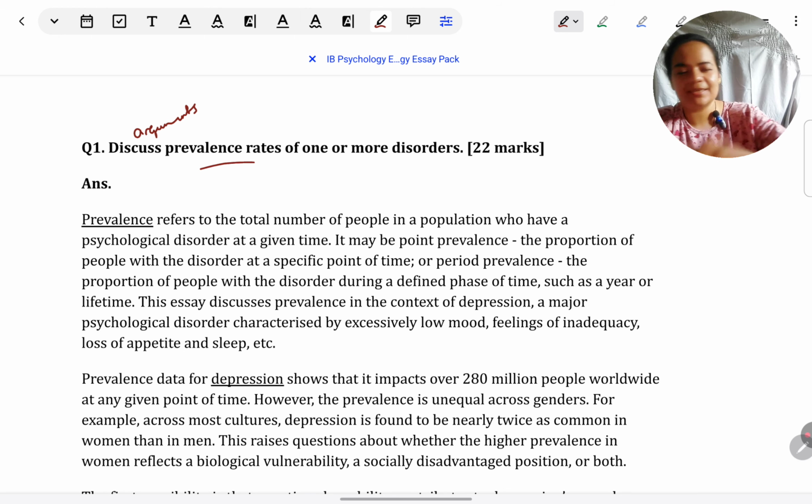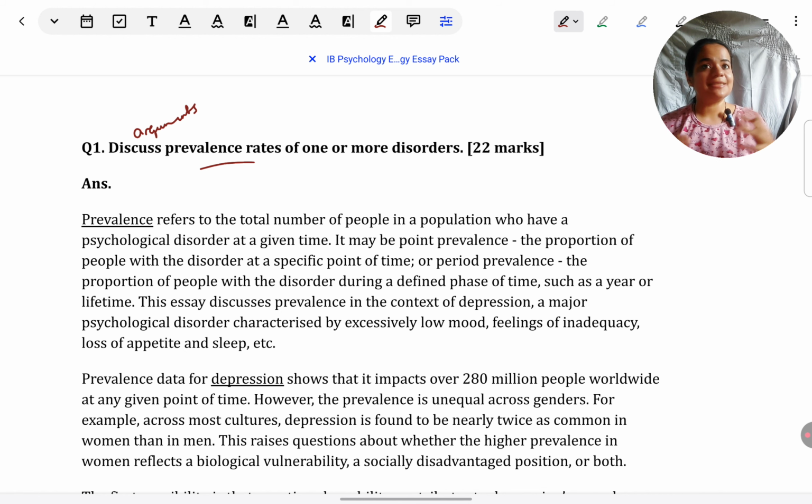Like if it's prevalence rates, there are so many things you can discuss about prevalence rates. For example, you can keep your entire focus on the difference between point prevalence and period prevalence. Alternatively, you can talk about how prevalence rates can be unequal across cultural groups or gender groups. Or you can talk about how prevalence rates might be underestimated because of problems in the criteria for diagnosing disorders.